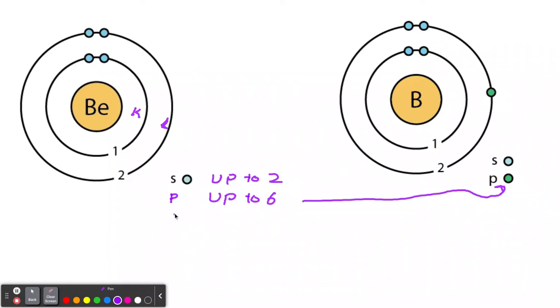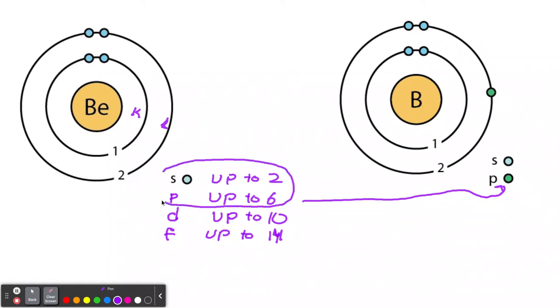And then there's a D, which we haven't seen yet. That's up to 10. And then there's the F, up to 14. So when we're dealing with the octet rule, we only are concerned with S and P. Just remember that, just the S and P energy subshells. So beryllium doesn't have any P's, it just has the S. But remember I said S is only up to 2.